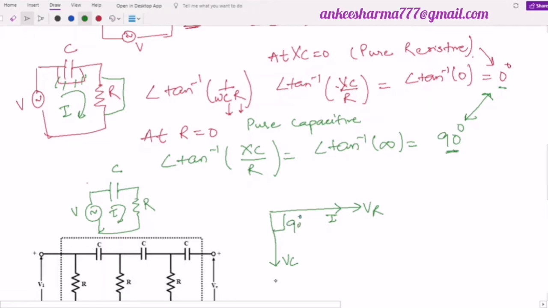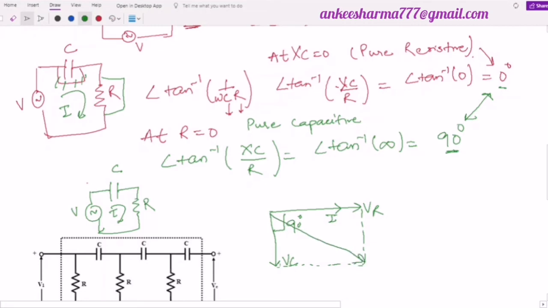But now when both VC and VR are there, then definitely to find the output we need to find the resultant of these two. So how do we find the resultant? You all know, for the resultant we make a parallelogram. I guess you all have studied vectors. In vectors also we did it this way: we make a parallelogram and join the corner to the center of the parallelogram.